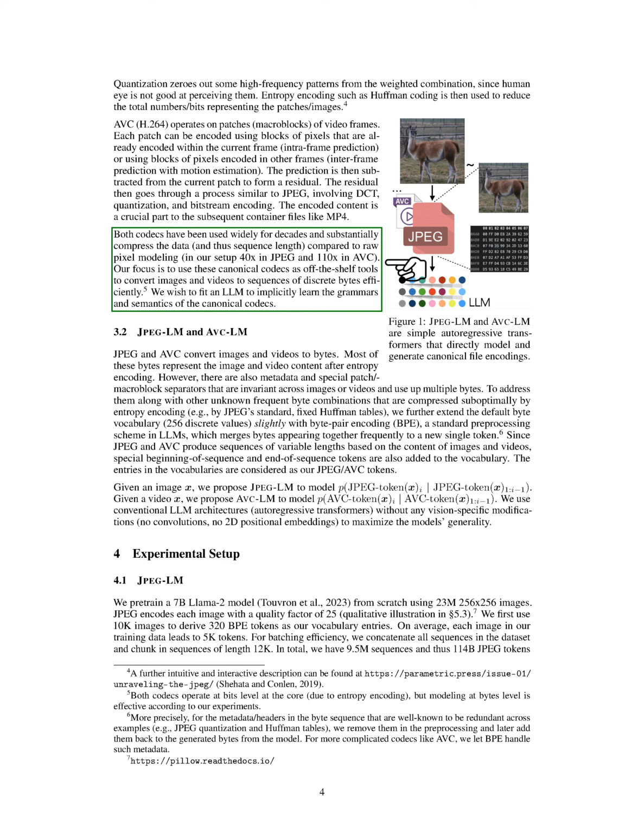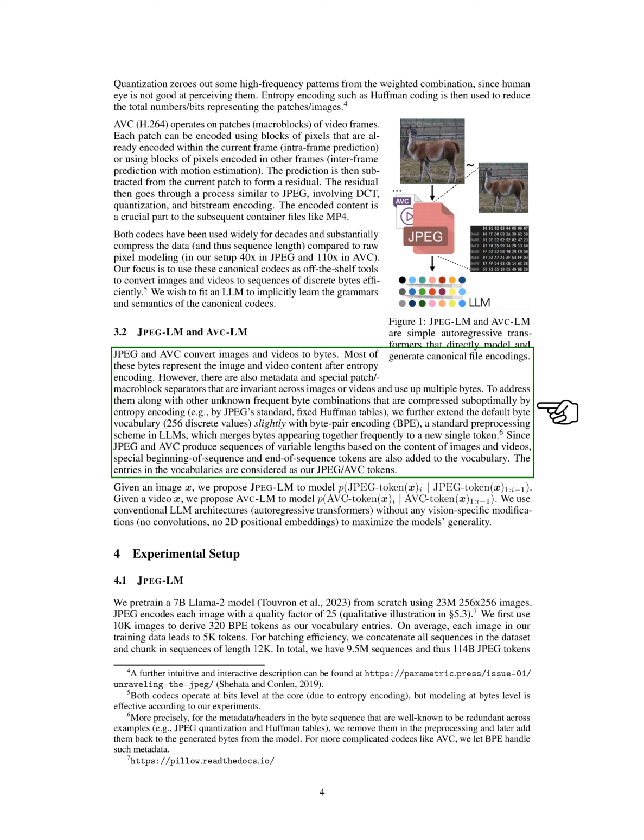Both codecs have been widely used for decades, significantly compressing data compared to raw pixel modeling, about 40 times for JPEG and 110 times for AVC. Our goal is to utilize these codecs as tools to efficiently convert images and videos into sequences of discrete bytes, allowing us to fit a language model to learn the grammars and semantics of these codecs. We introduce JPEG-LM and AVC-LM.